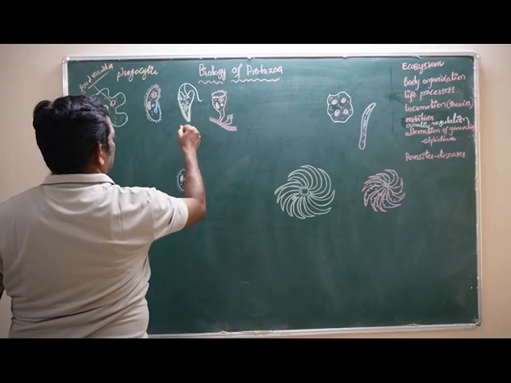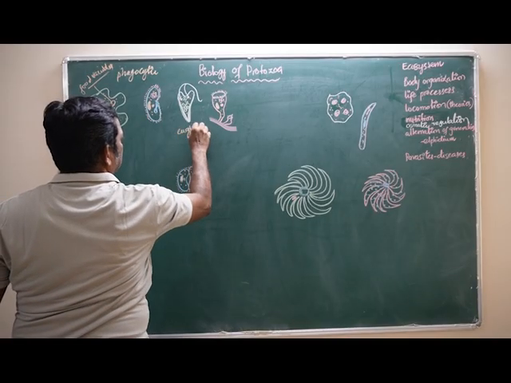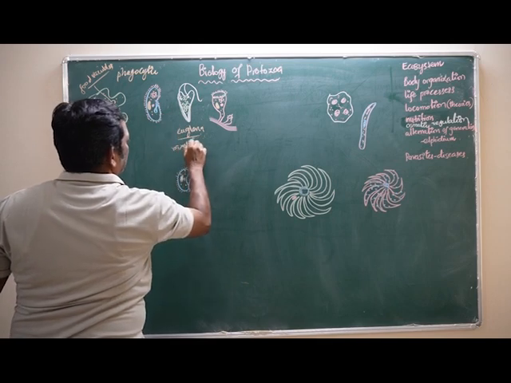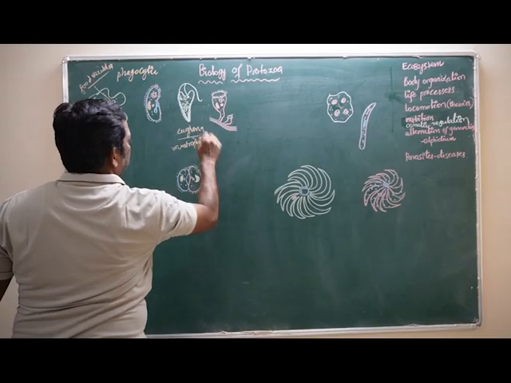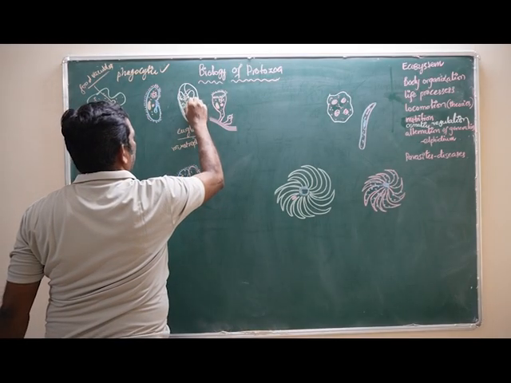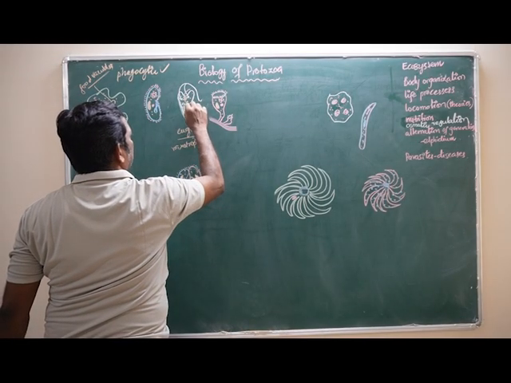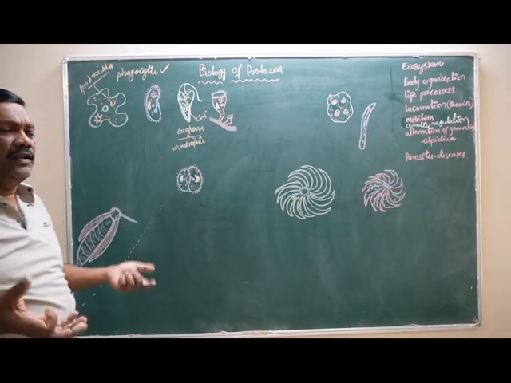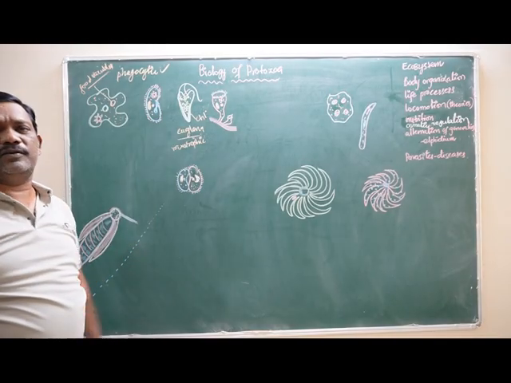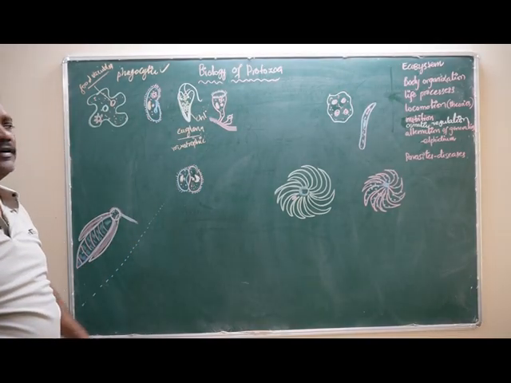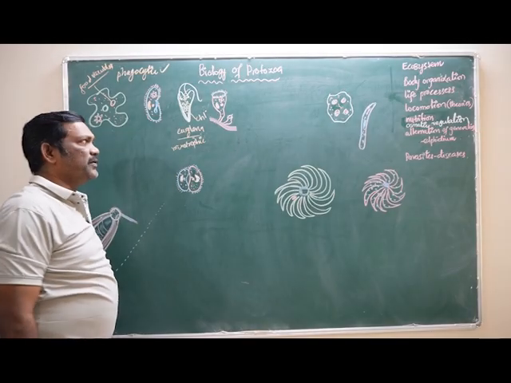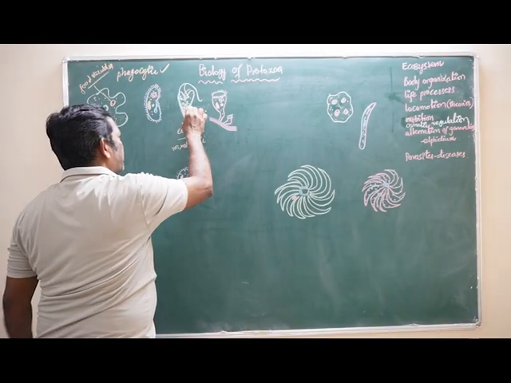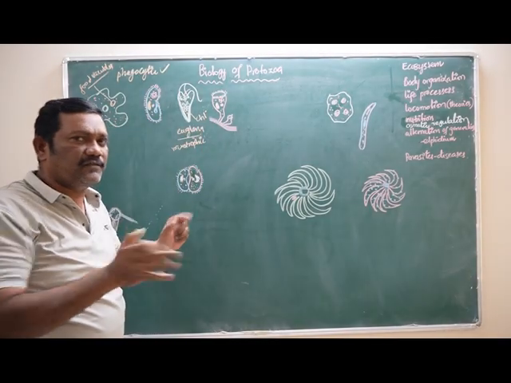But in Euglena, this is mixotrophic nutrition. What does mixotrophic nutrition mean? Euglena has some chromatophores. These chromatophores contain chlorophyll molecules. This chlorophyll can perform the photosynthesis process and prepare the food material called glucose or carbohydrate. This means Euglena can prepare its food on its own, but that food is not enough for this organism.